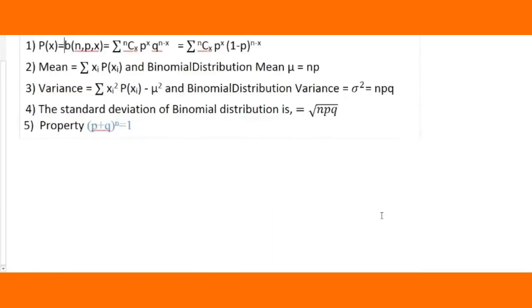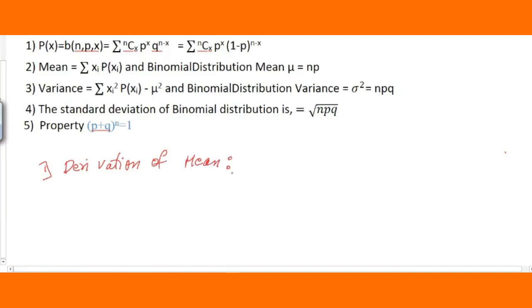So now we are going to derive the very important mean, students. We'll start the class deriving our very important derivation, the mean derivation. We'll start with the first one, that is the derivation of mean in a probability distribution. How the mean is derived is very important. So now you can see here.